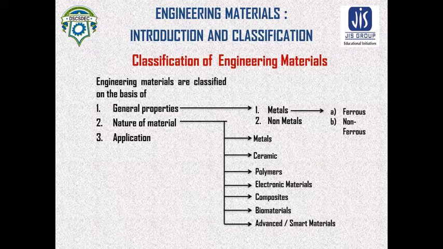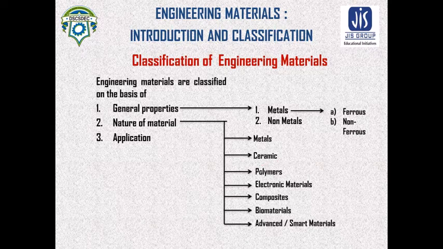First one, metal. Here metal means iron, steel, or alloy steel or superalloy or intermetallic compound. Ceramic means structural ceramic, that is high temperature load bearing, refractories, that is corrosion resistant and insulating, whitewares, that means porcelain, glass, electrical ceramic, that means capacitor, insulator, transducer, and chemically bonded ceramic, that is cement or concrete.